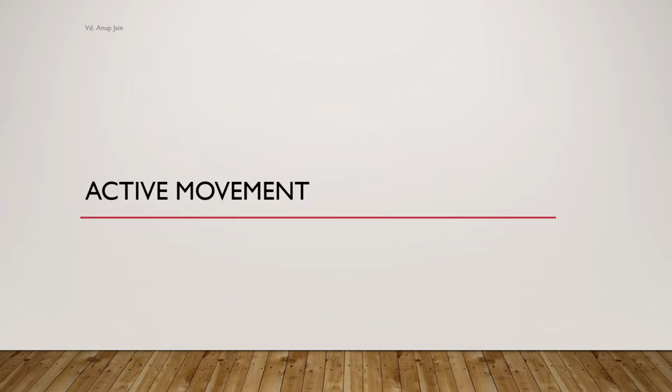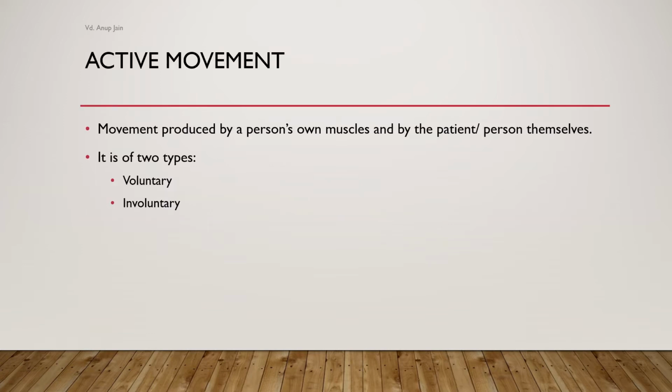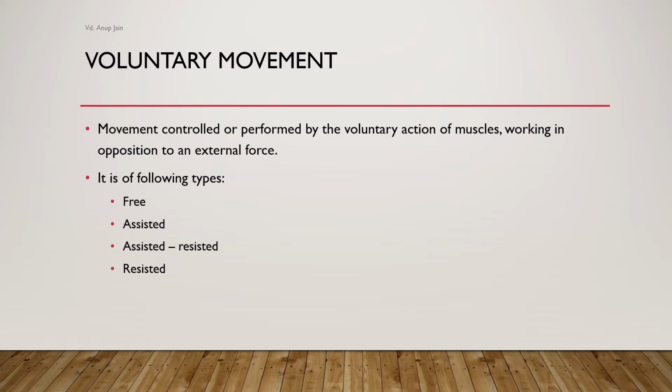Now we will study about active movement. As the name suggests, it is movement produced by a person's own muscles, by the patient or person themselves. It is of two types, voluntary and involuntary. What are the voluntary movements? These are movements controlled or performed by the voluntary action of muscles working in opposition to an external force and are of four types, that is free, assisted, assisted resisted and resisted.